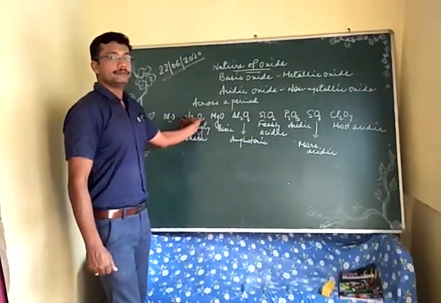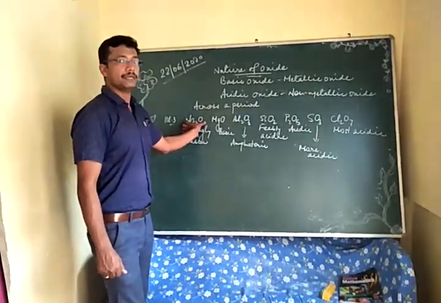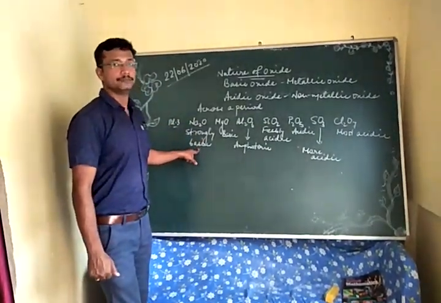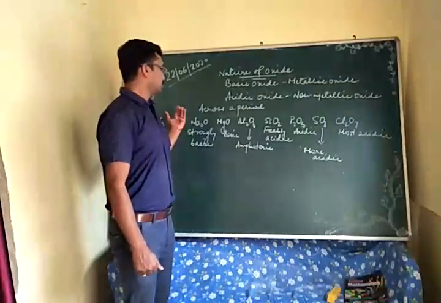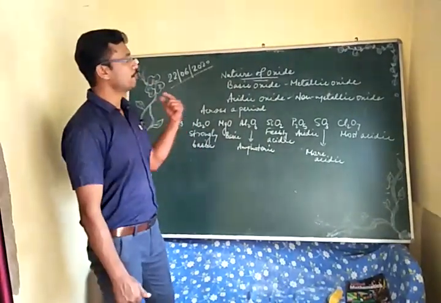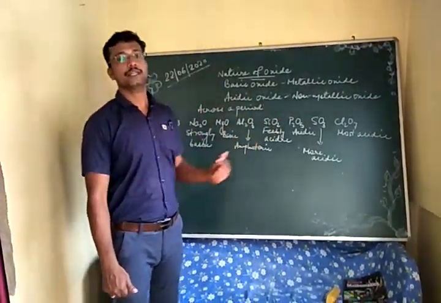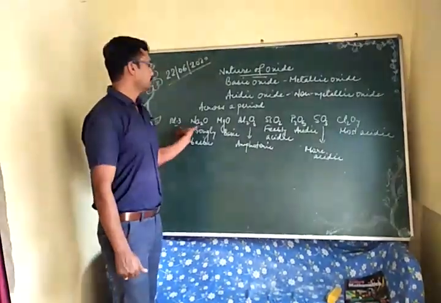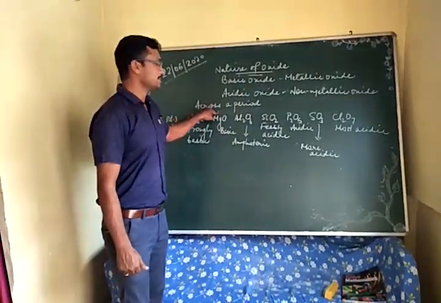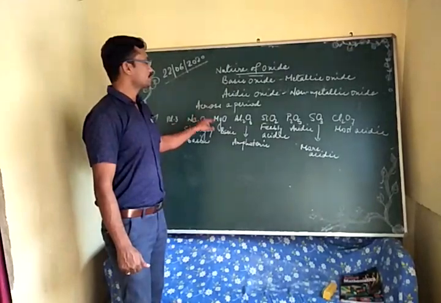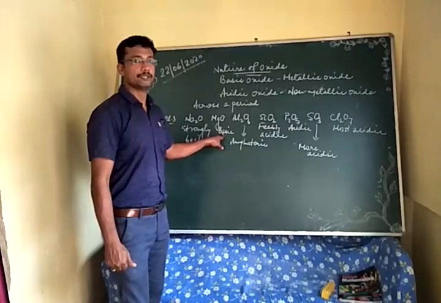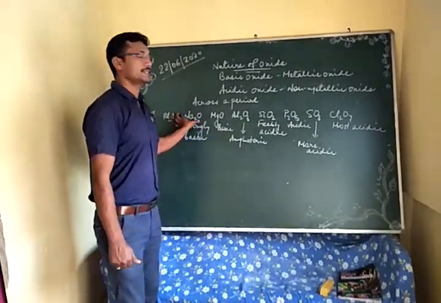Sodium oxide, since sodium has the strongest metallic nature in period number 3, is also strongly basic in nature. Now gradually the strength of the basic nature will decrease on moving towards the right, because on moving towards the right we are reaching the non-metallic group. So here you can see sodium oxide is strongly basic. Then we come to magnesium oxide, where the strength is less than sodium oxide, and it is basic in nature but not as strong as sodium oxide.